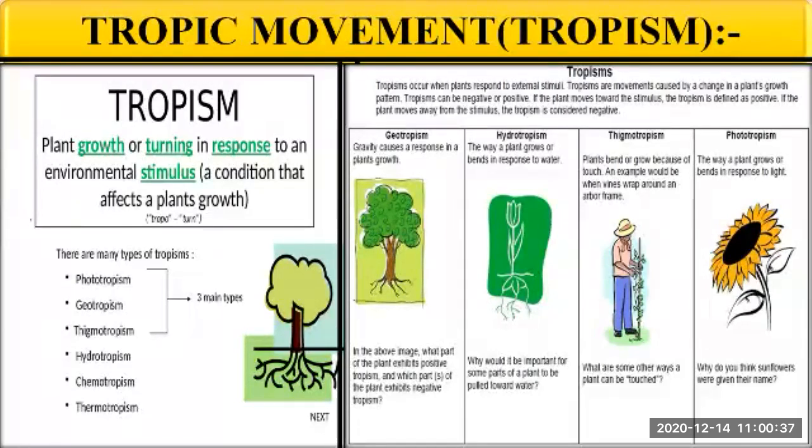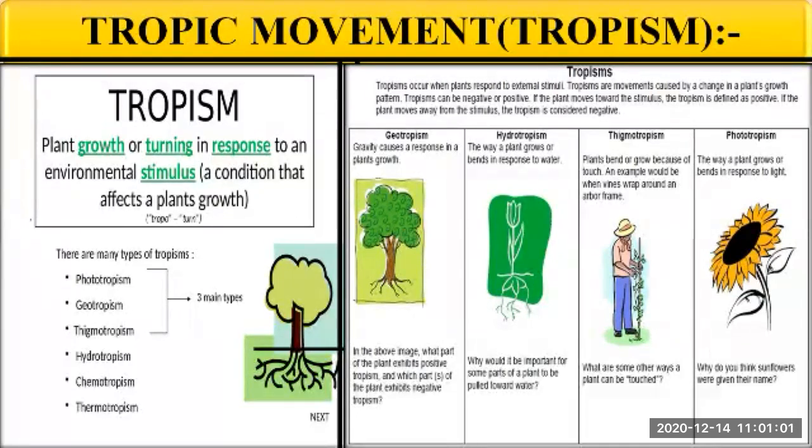Are you getting it? What is response to stimulus? Response to stimulus means, as per the changes in the environment, the plant gives its reaction, gives its response. So this response to stimulus results in tropism. It results in the movement of the plant. Okay, so here you can see